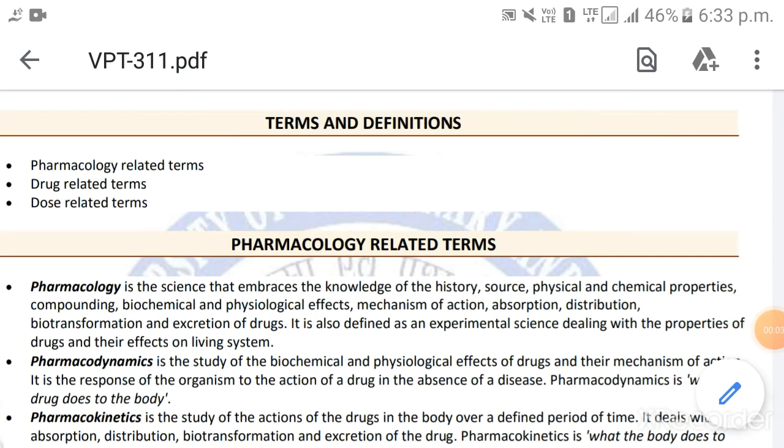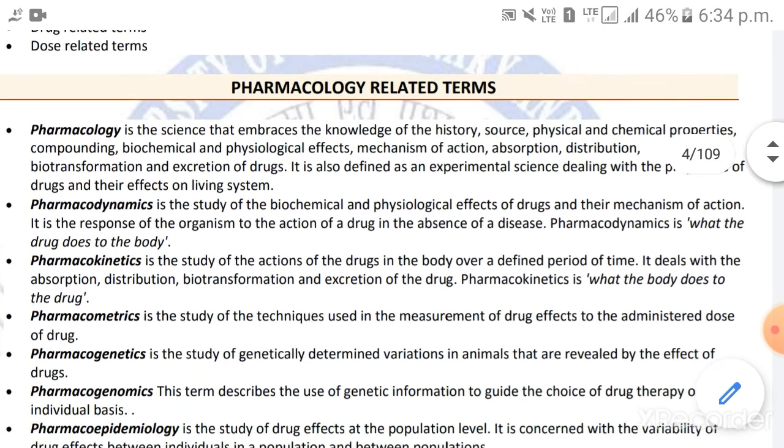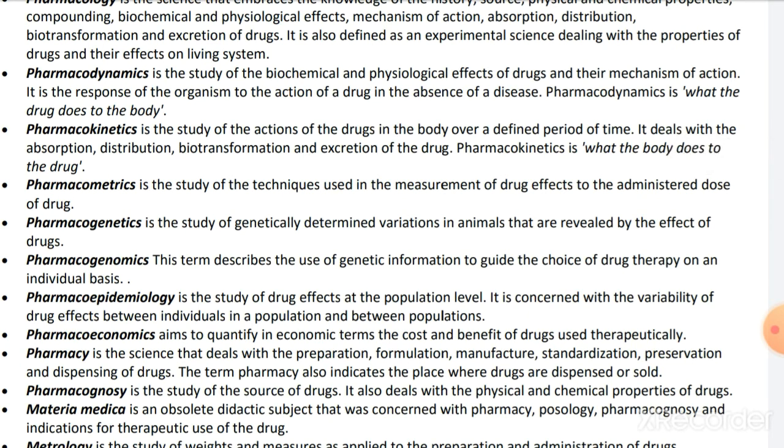In this video, we will learn about pharmacology, drug, dose related terms. Pharmacology is the science that embraces the knowledge of the history, source, physical and chemical properties, compounding, biochemical and physiological effects, mechanism of action, absorption, distribution, biotransformation and excretion of drugs. It is also defined as an experimental science dealing with the properties of the drugs and their effects on the living system. This is nothing but the effects of drugs on the living system and the study of the properties of the drug. Then comes pharmacodynamics and pharmacokinetics.